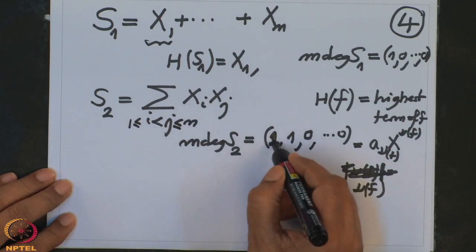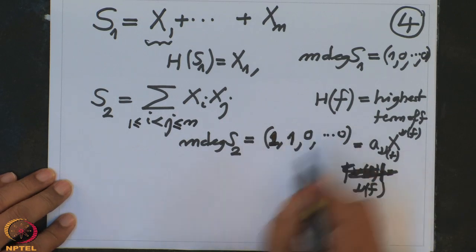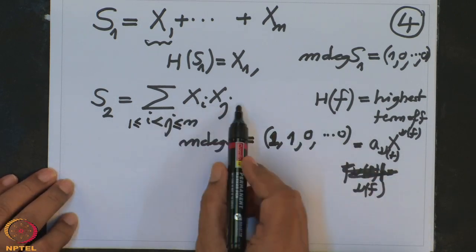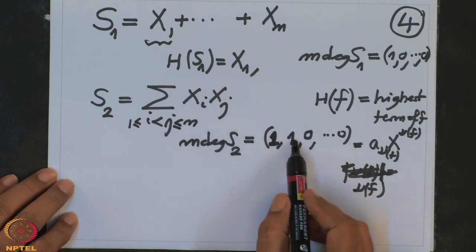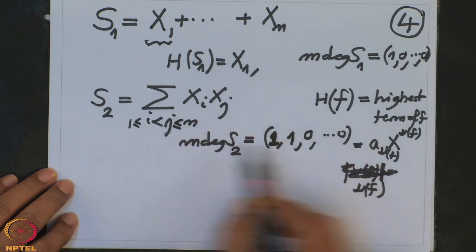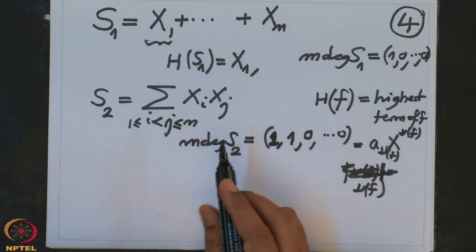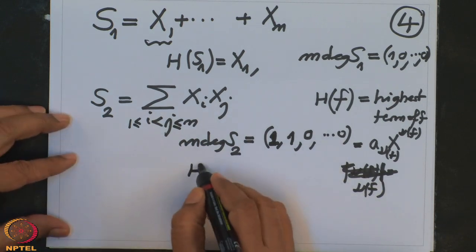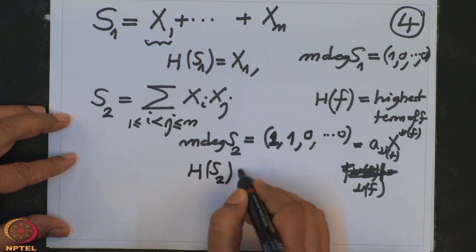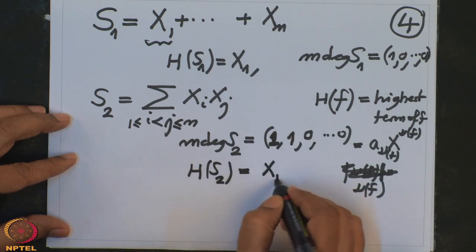Therefore the multi-degree is 1, 1, 0, 0, 0, because there is no other term. Any other term will have a zero somewhere. So it is very easy to see the highest degree term. What is the highest term of S2? It is the monomial x1 x2.